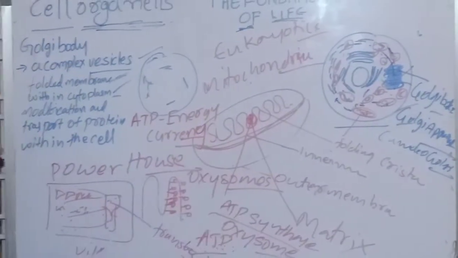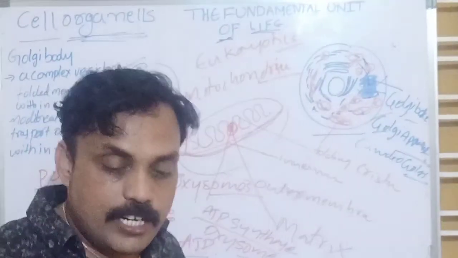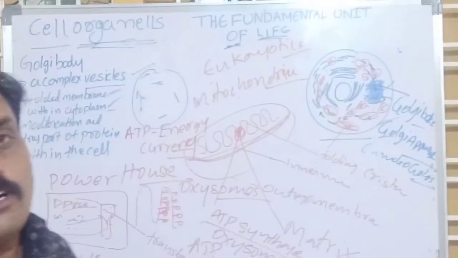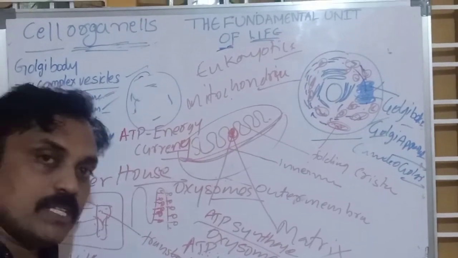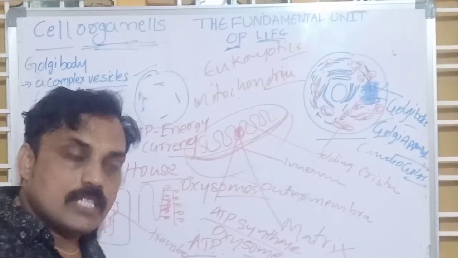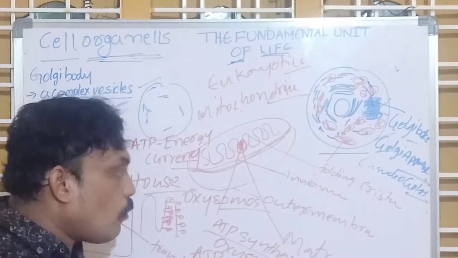Energy currency. That means it gives us energy when we require. It stores energy in mitochondria. Oxysomes are useful for synthesis of what? ATP. Okay, thank you. Next, one more topic we will discuss.